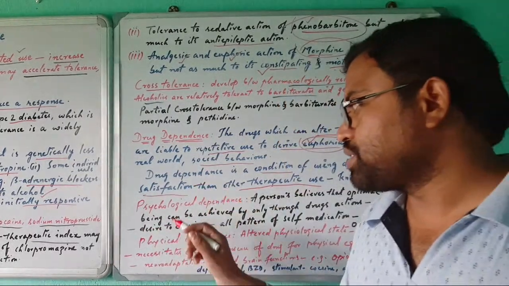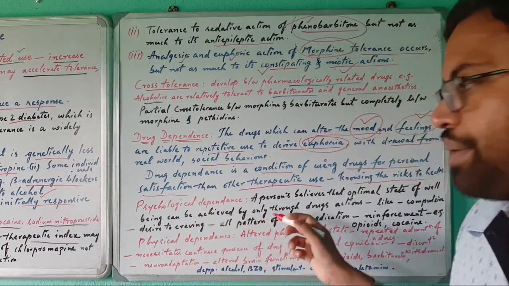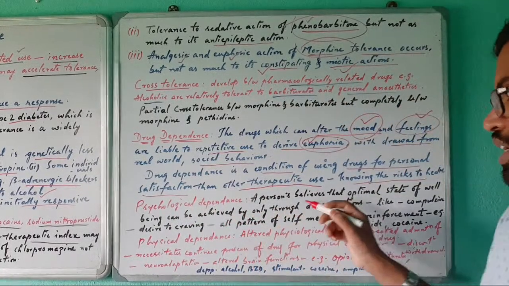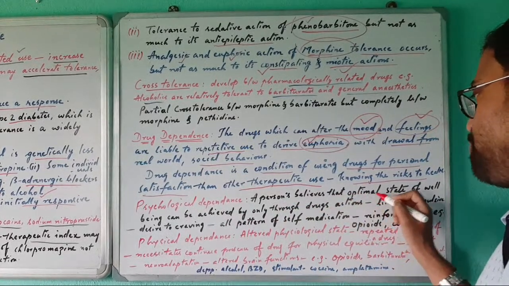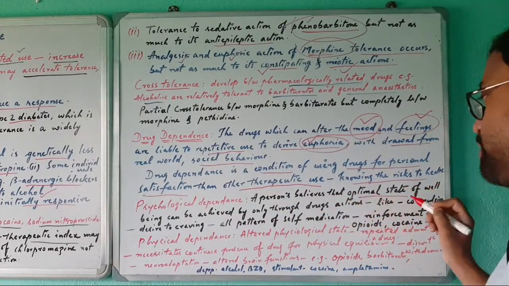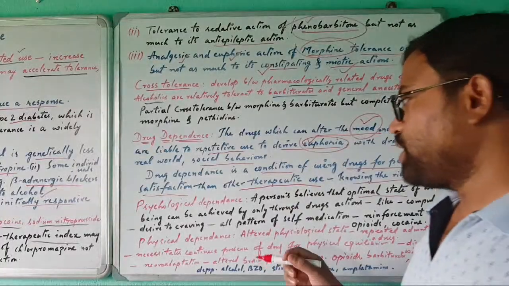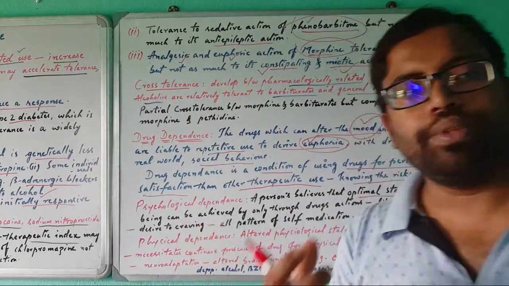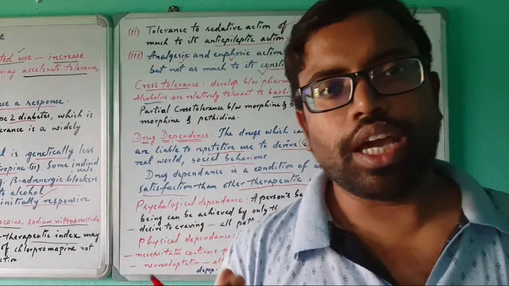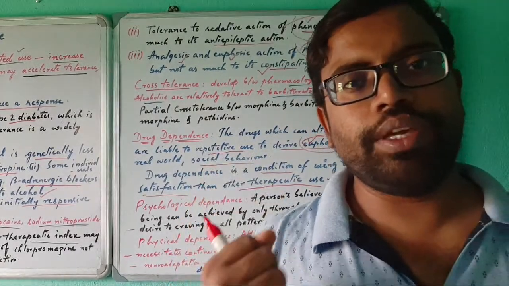Then dependency is of two types: psychological dependence and physical dependence. So what will happen in psychological dependence? A person believes that an optimal state of well-being can be achieved by the use of a drug. The person's thought is that if I am taking more drug, then only I will be happy, then only my health will be okay.